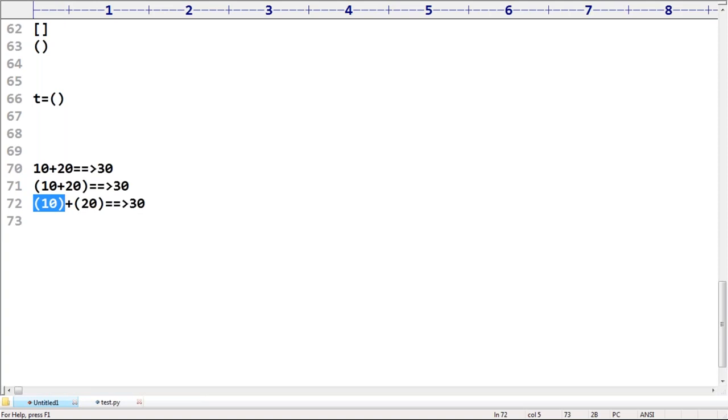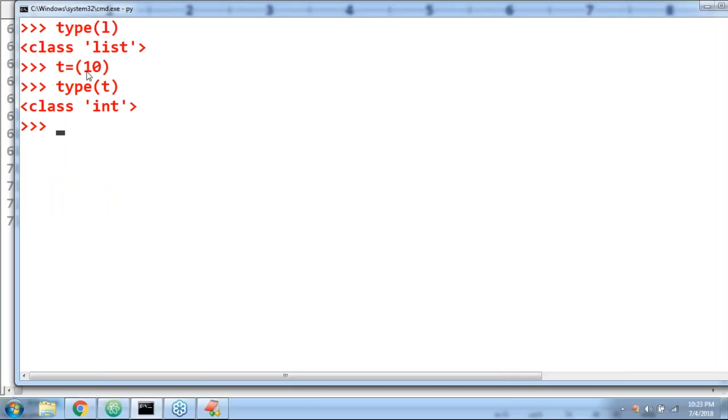It is a simple int value, man. Then immediately you may have a bigger doubt. Sir, if it is the case, and my tuple contains only one int value, how to represent it, sir? Are you getting your doubt?